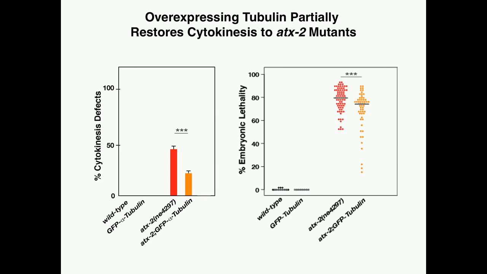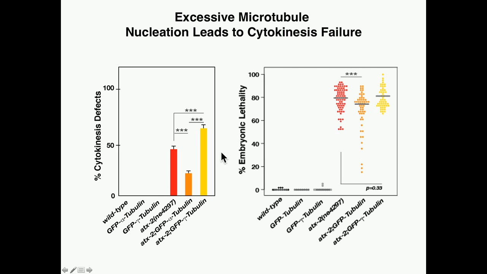We next thought that if we increase microtubule nucleation by overexpressing a microtubule nucleation factor, in this case gamma-tubulin, we could elevate microtubule nucleation factor levels at the centrosome and further inhibit microtubule growth by enhancing microtubule nucleation. And we indeed found that to be the case. In ATX-2 mutants, where we overexpressed gamma-tubulin and centrosomal gamma-tubulin levels were increased, we observed an increase in cytokinesis defects and a very slight increase in embryonic lethality as well.